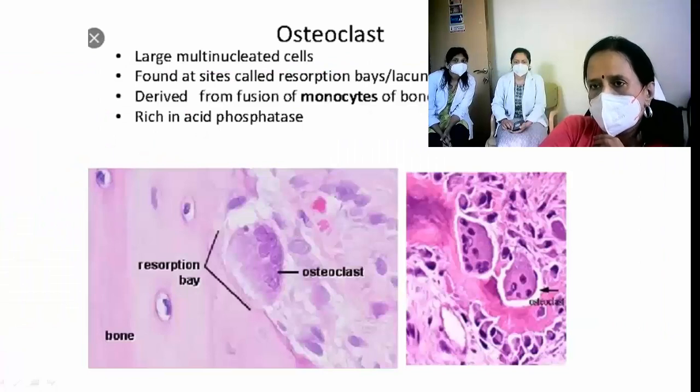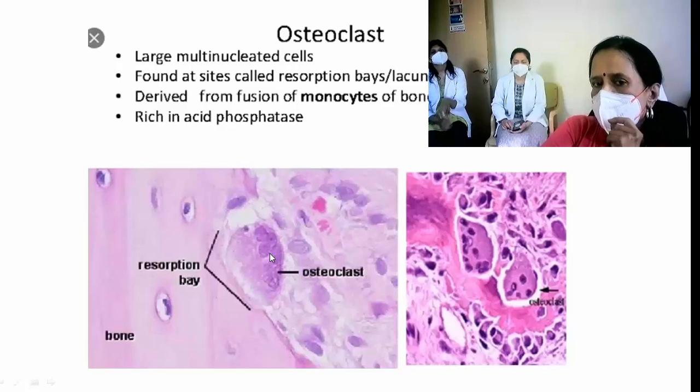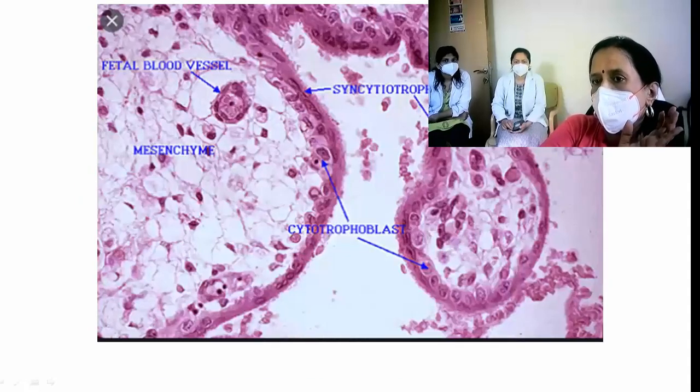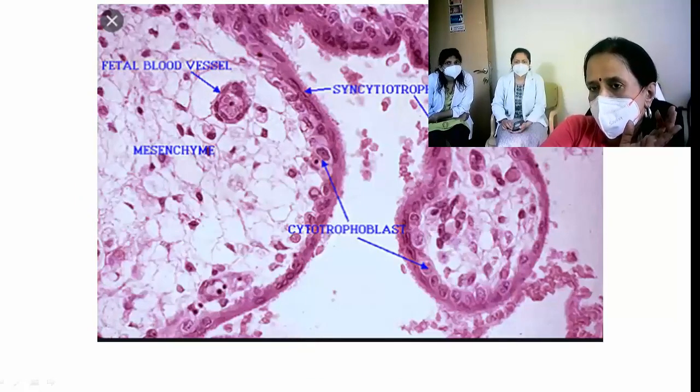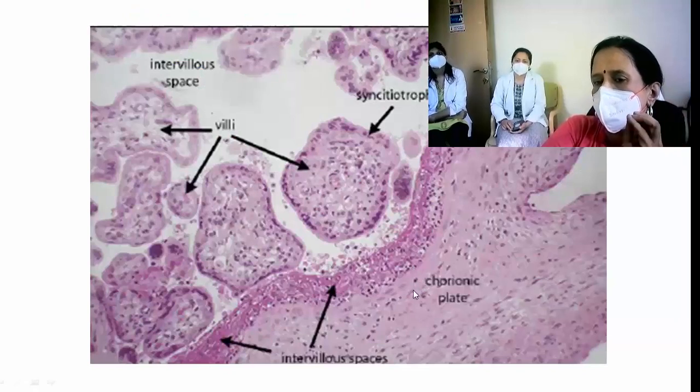Next, the osteoclast is also a normally seen giant cell, a physiological giant cell. In histology you have learned, it helps in resorption of the bone. Then what is the third physiological giant cell? Seen in chorionic villi, that is the syncytiotrophoblast. So these three are the physiological giant cells. So you should remember all this.